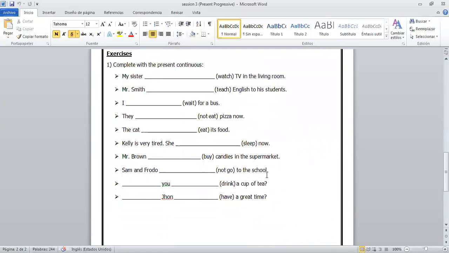Vamos al último ejemplo o al último ejercicio. Tenemos interrogative. Nos damos cuenta que es interrogative porque tenemos el question mark o el signo de interrogación aquí. Entonces, primero lo que vamos a identificar es el subject, el sujeto. Tenemos el subject, que es you. ¿Cuál vendría a ser el to be de you? Are. Entonces, are you, ¿qué verbo nos dan? Drink. Entonces, como es progressive or continuous, le agregamos el ing. Are you drinking a cup of tea?